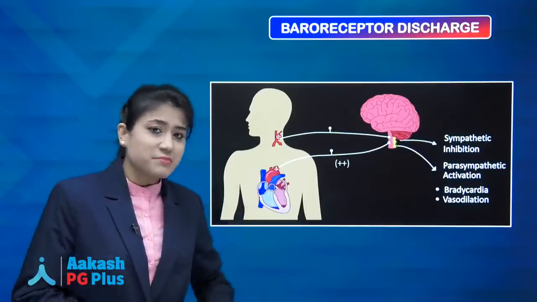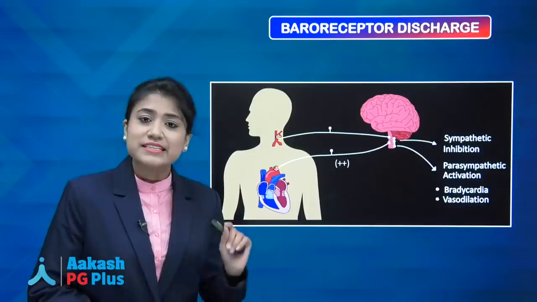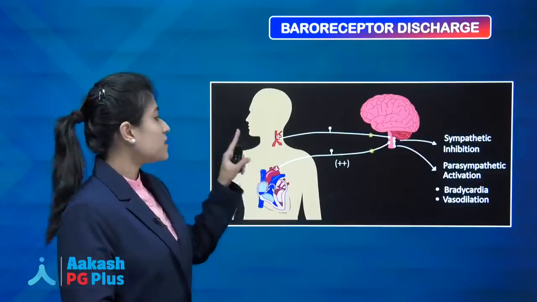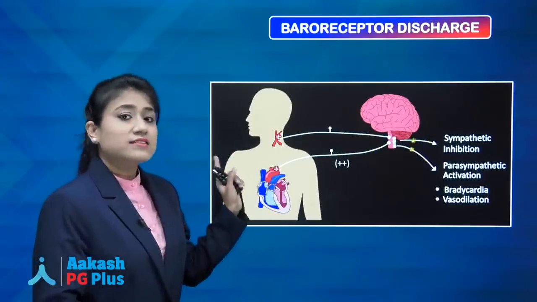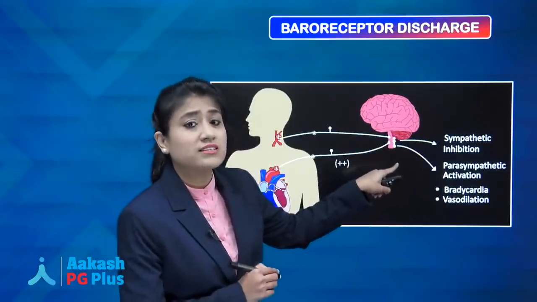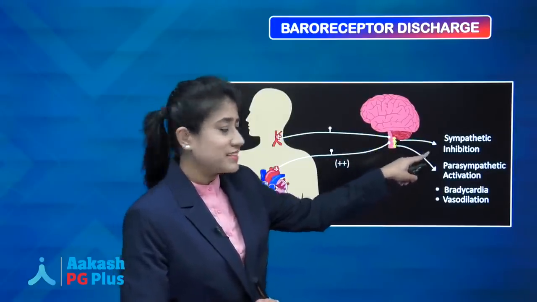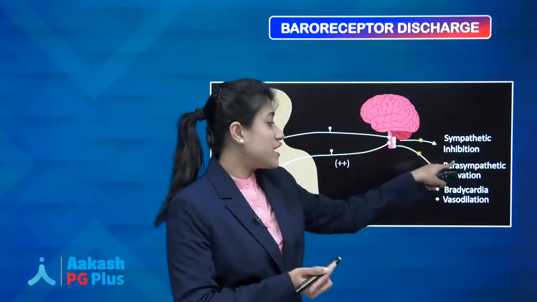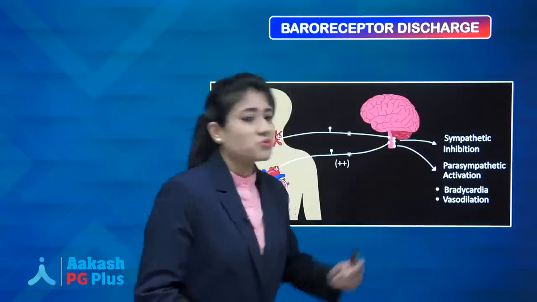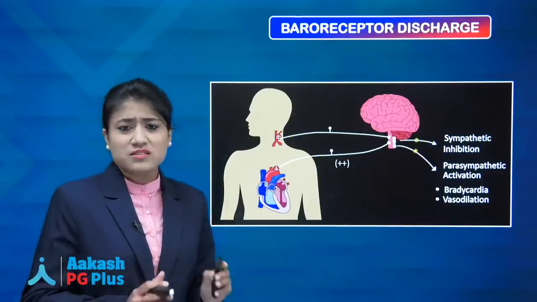If there is decreased mean arterial pressure, then what will happen to the baroreceptor discharge? There will be decreased baroreceptor discharge, so that the afferents which are going from carotid sinus and aortic sinus, their discharge will decrease. They will say to the medulla that now there is decreased mean arterial pressure. So now medulla will cause the opposite thing, that is sympathetic activation and parasympathetic inhibition, leading to tachycardia and vasoconstriction, and trying to increase your mean arterial pressure. So this is a basic funda.